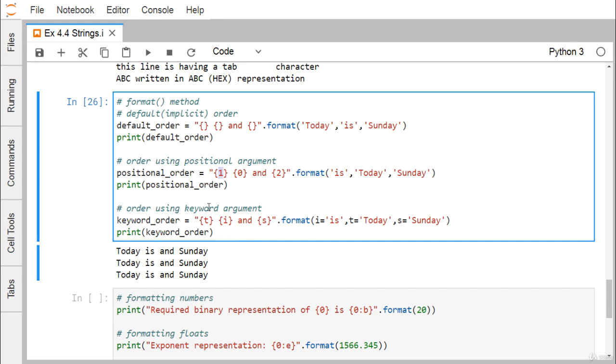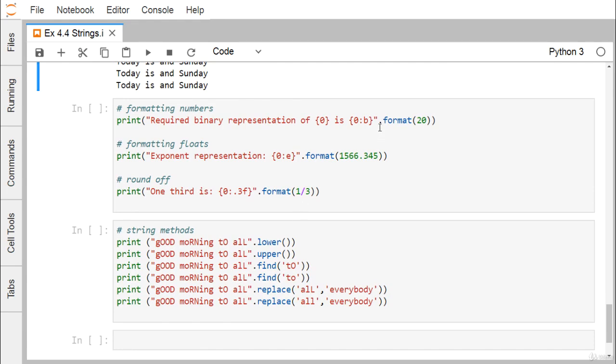Now ordering using keyword arguments. Here you can mention I as is equal to is, T as is equal to today, and S is equal to Sunday. So here you are mentioning the respective keyword arguments. That is TIS, and we are getting the output like this one. So that is another way to print our string.